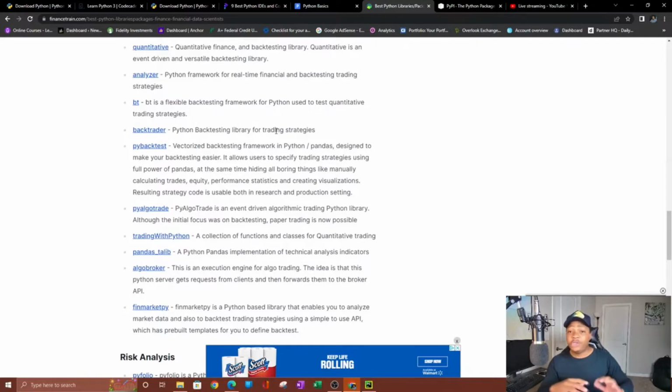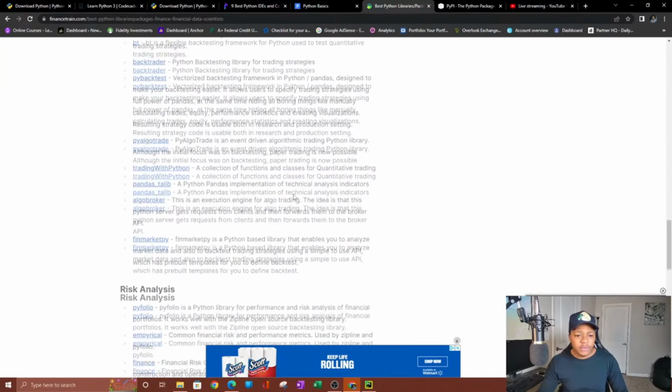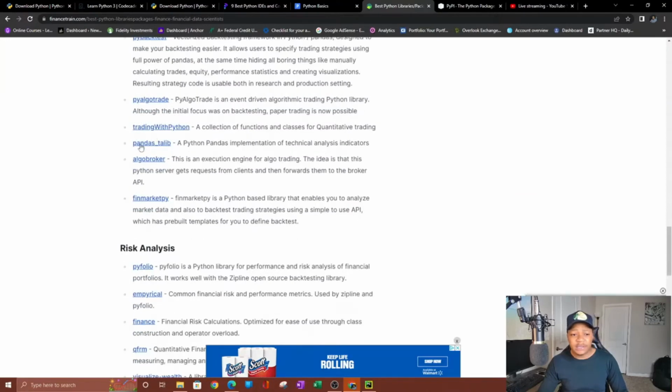So you can literally do anything in Python, anything you can think of. There's a library for it. You just have to know where to find it or what it is. You can also have pandas. That's not the actual pandas, but it's a different version of it. But this is essentially one of the most popular ones that a lot of people use.